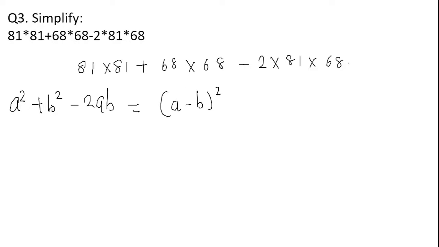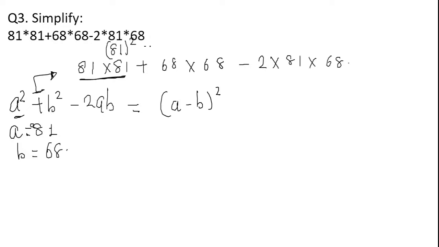Now if I keep the value of a as 81 and the value of b as 68, is it reflecting this simplified form? Yes. a square, that is 81 into 81. Can I write 81 into 81 as 81 square? Yes. Plus 68 into 68 can be written as 68 square, that is reflecting again a square plus b square.